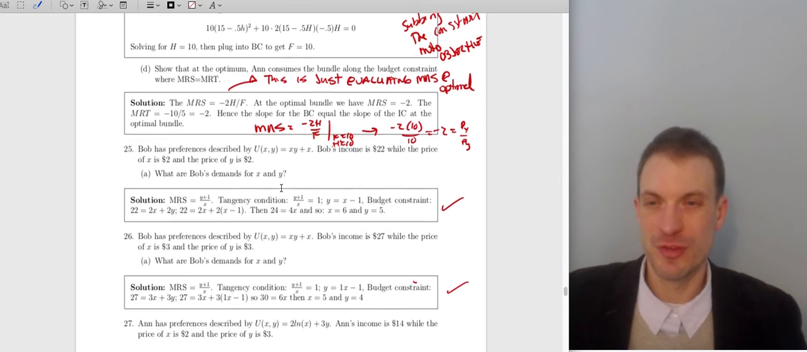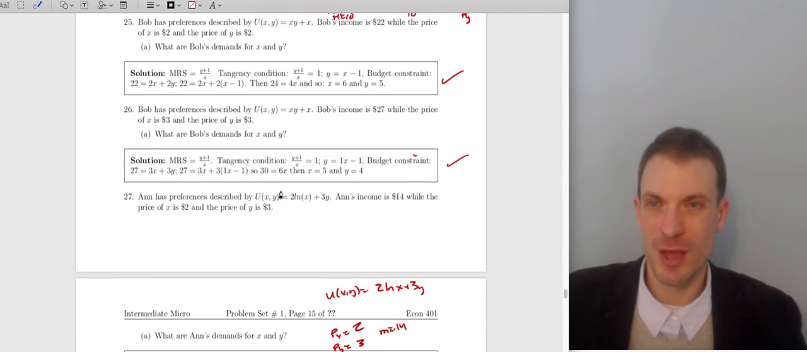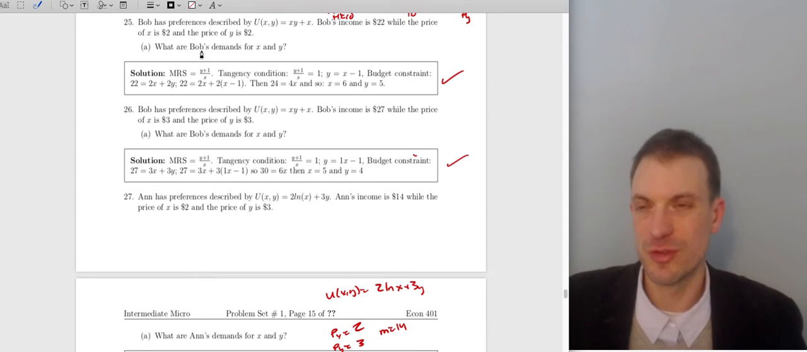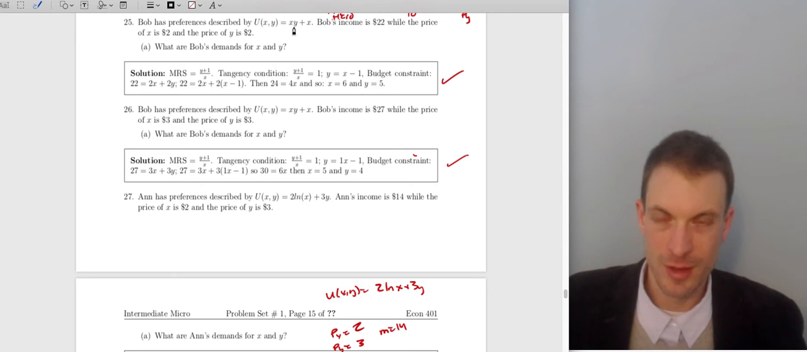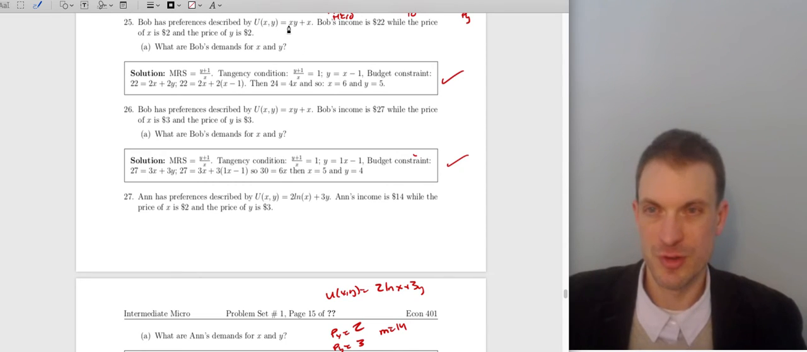Bob has preferences described by xy plus x. Bob's income is 22. Price of good x is 2. Price of good y is 2. What are Bob's demands? So the MRS is going to be y plus 1 over x. Why? Because the marginal utility of y is just going to be x. Marginal utility of x is going to be y plus 1.